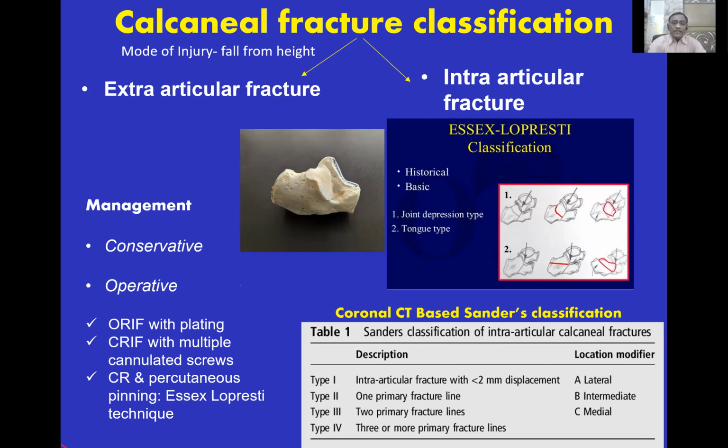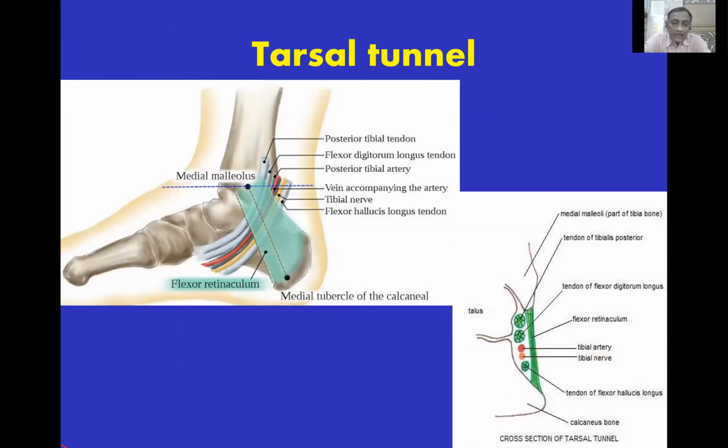Then the question is likely to ask about the tarsal tunnel and contents of the tarsal tunnel. The tarsal tunnel is basically there's a flexor retinaculum which is attached to the medial malleolus and medial tubercle of the calcaneum. The tunnel is found just underneath. And what are the structures passing through? There are 3 tendons. One is the posterior tibial tendon. The second is the flexor digitorum longus tendon. Third is the flexor hallucis longus tendon. There's a posterior tibial artery, an accompanying vein, and tibial nerve.